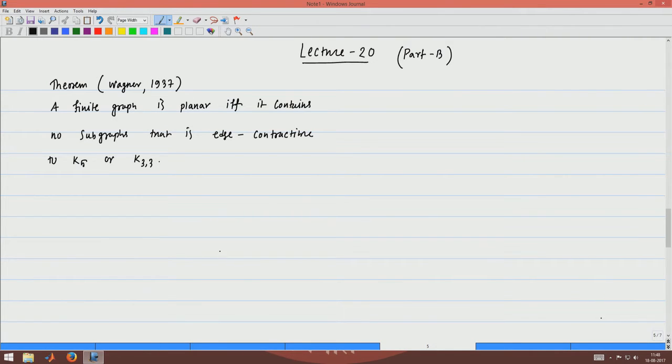Okay. So, again I am not going to prove this theorem, I will just give an example to show how to prove a graph is non-planar using this theorem. So, the Petersen graph is non-planar.